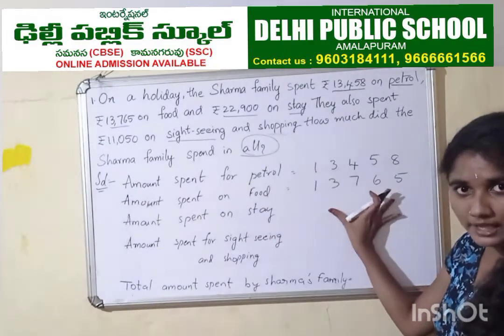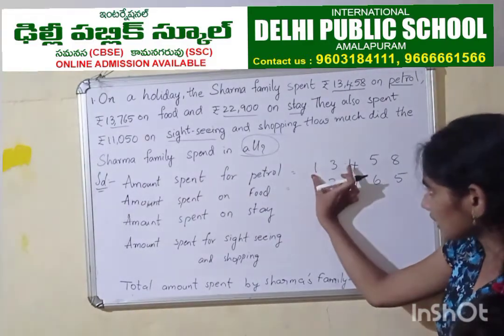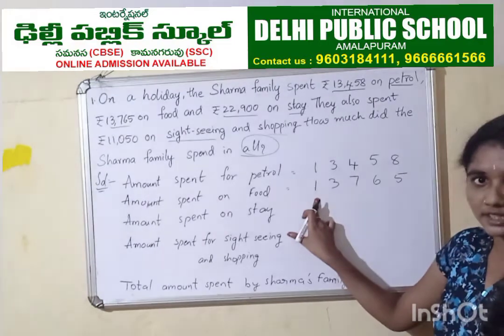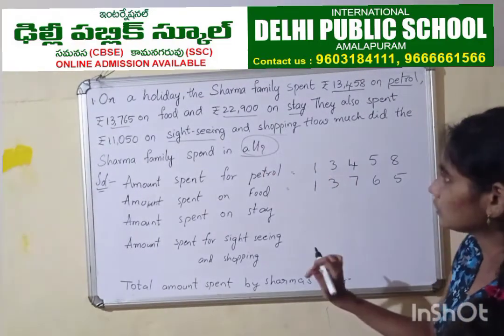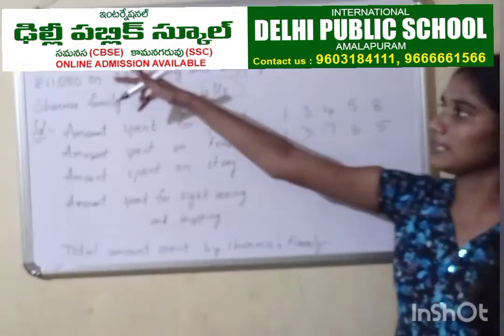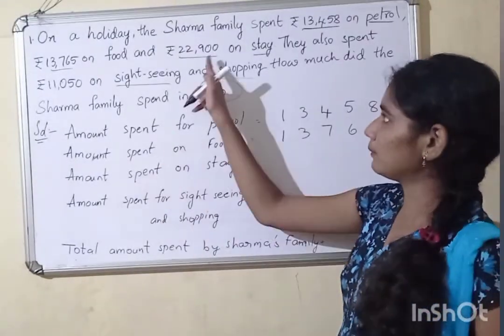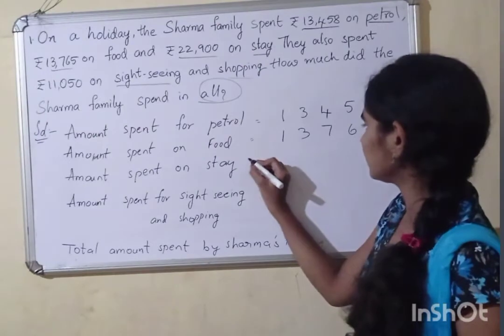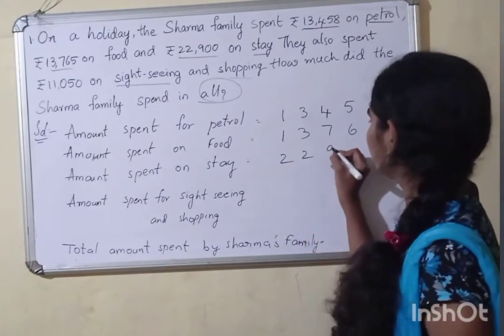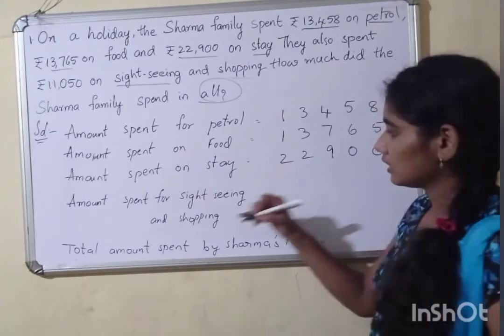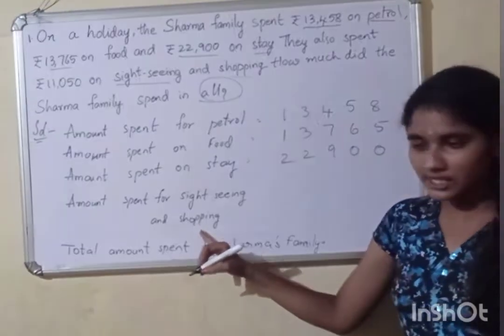You should also maintain it like this. This is also in 10,000s. Then amount spent on stay, it is 22,900 rupees. Amount spent for sightseeing and shopping.